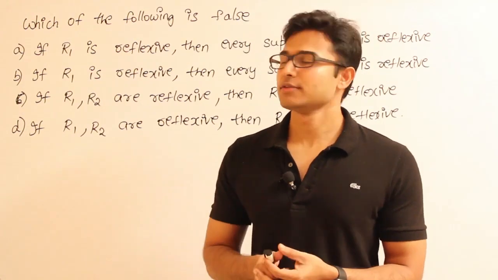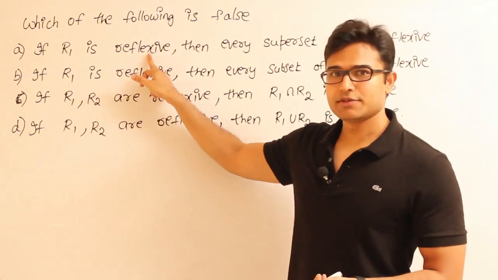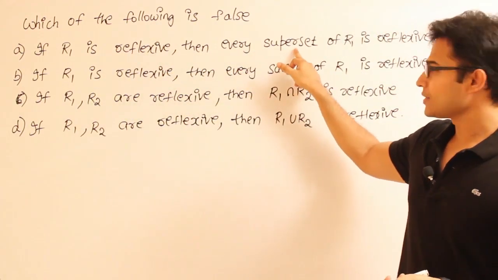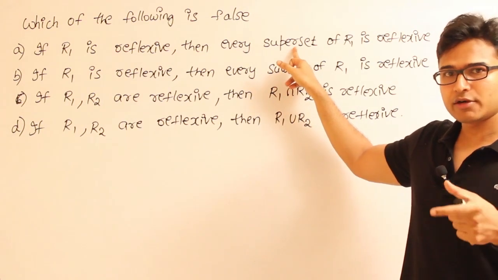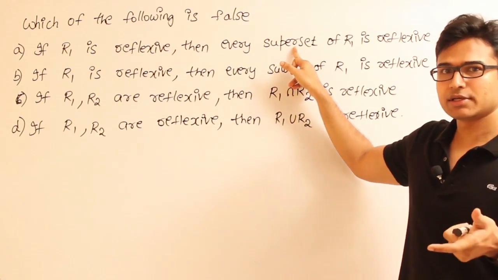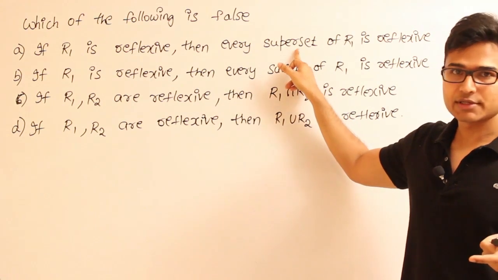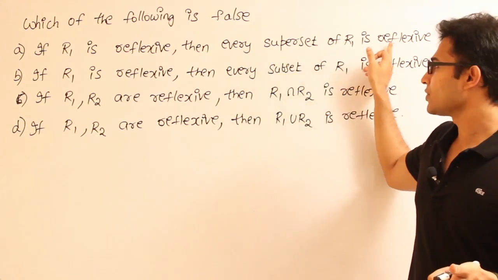See this, if R1 is reflexive, then every superset, so what is it they are asking? Already R1 is reflexive and they are trying to add more elements to that, then only we are going to get a superset, isn't it? Then every superset of R1 is reflexive.